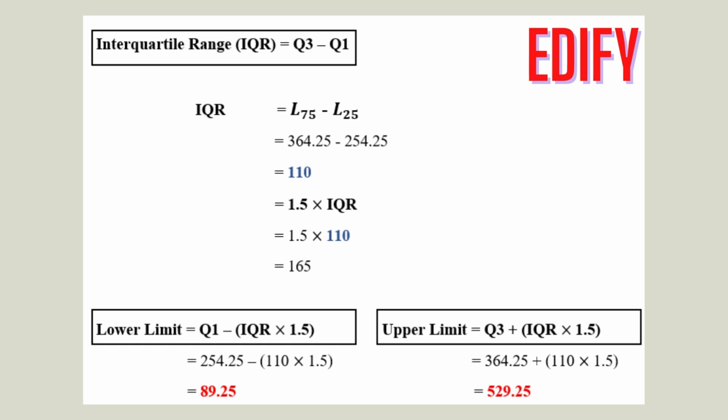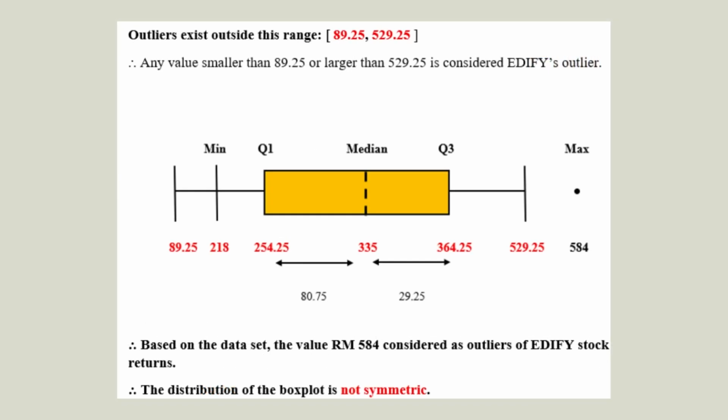The formula is quartile 3 minus 2 quartile 1. The lower limit of Edify is 89.25, and the upper limit of Edify company is 529.25. So the box plot shows 584 from the data.